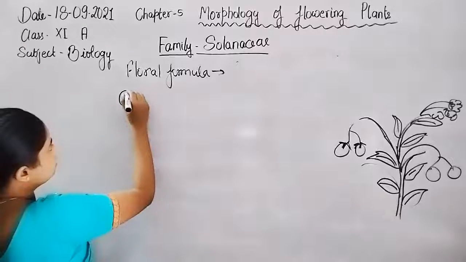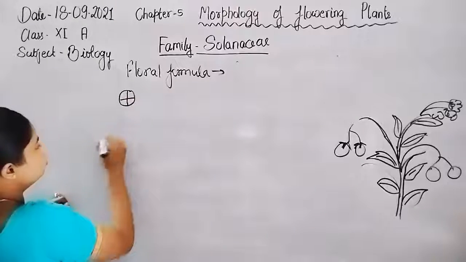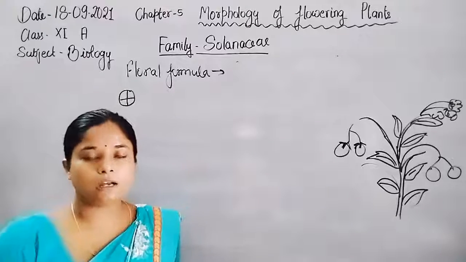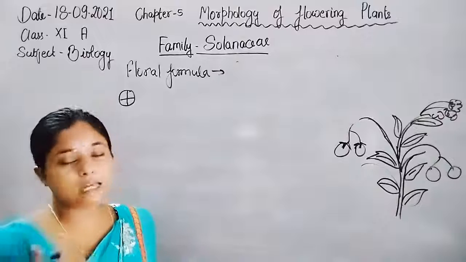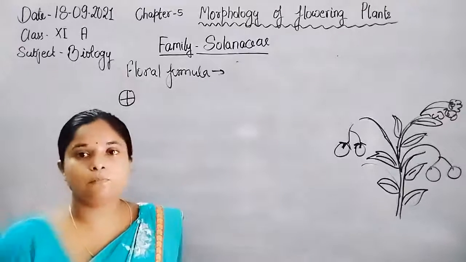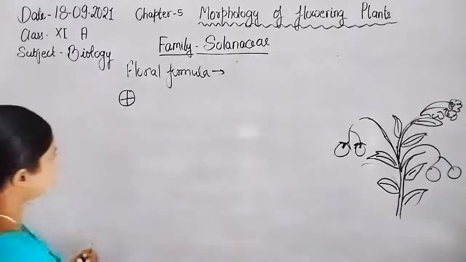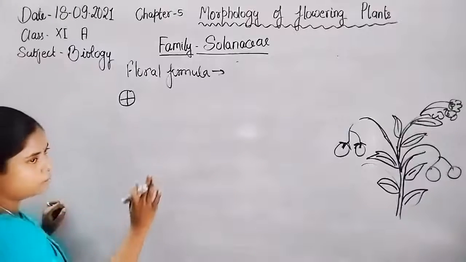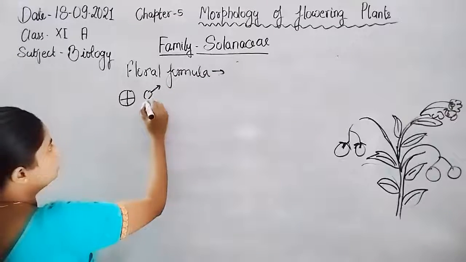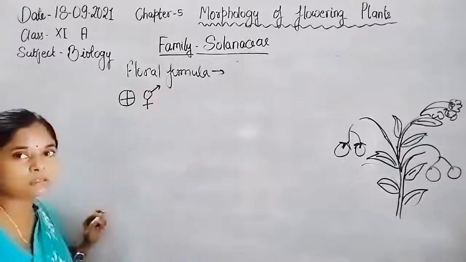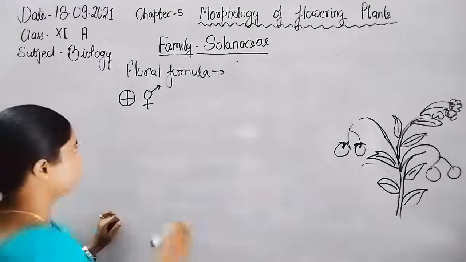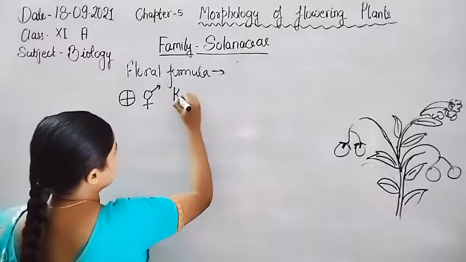Symmetry is actinomorphic, because in the flower there is more than one plane from which we can divide the whole flower into 2 equal parts. Now sexuality is bisexual type of flower, that is, both male and female reproductive organs are present, androecium as well as the gynoecium.